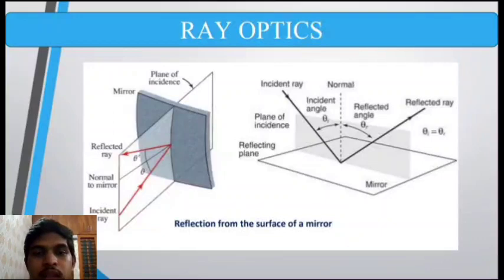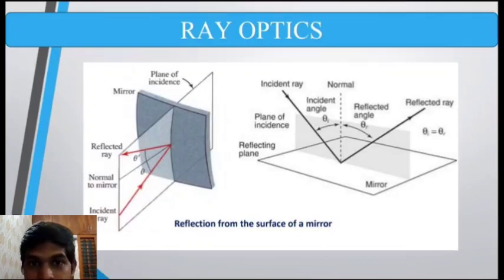So now let's look at the figure for ray optics. We can see a mirror and a focused beam of light hitting the mirror, and the light rays getting reflected. So the angle of incidence theta is equal to the angle of reflection theta dash. So that is all about the reflection law for ray optics. We can also see that the incident ray, the reflected ray, the normal, and the mirror are all in the same plane.